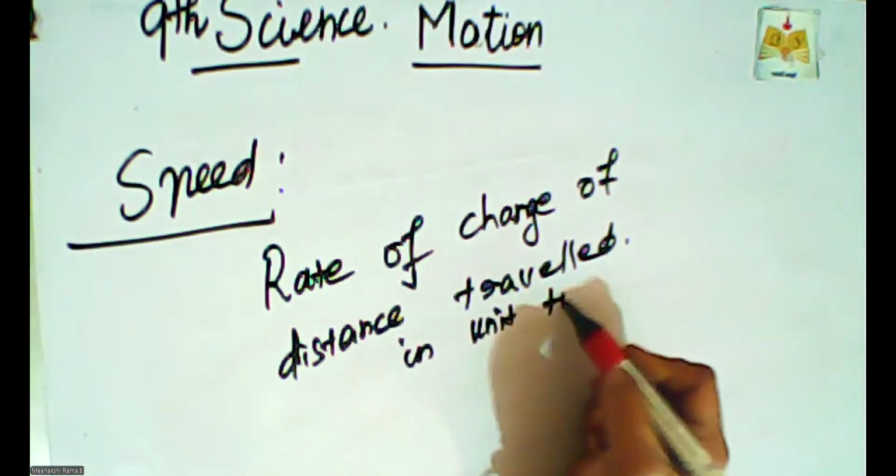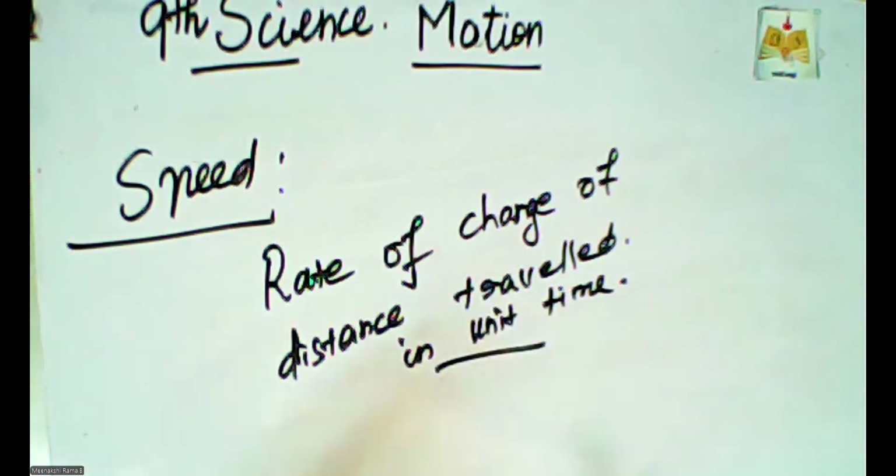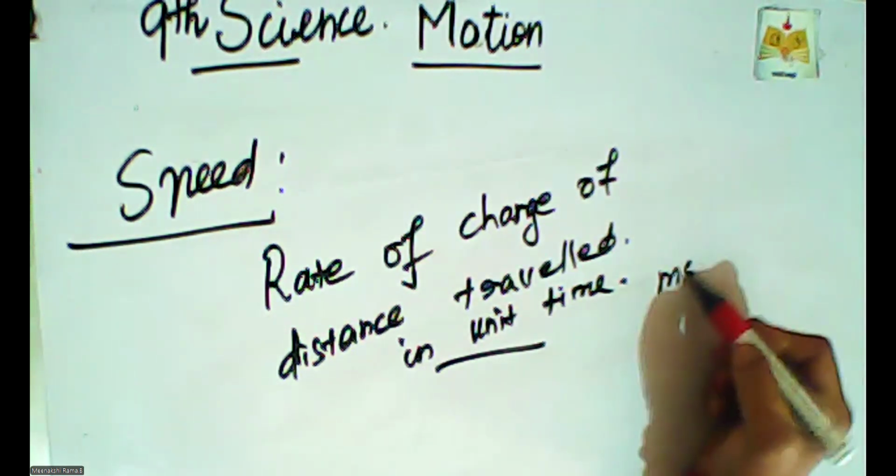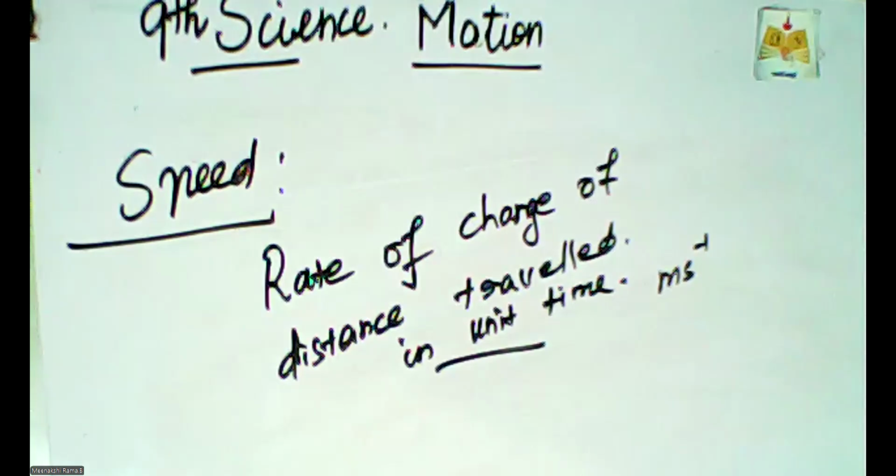This is the concept of speed. The rate of change of distance traveled in unit time is called speed. It is a scalar quantity, and the SI unit of speed is meter per second, m s^-1.